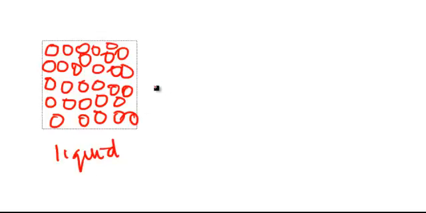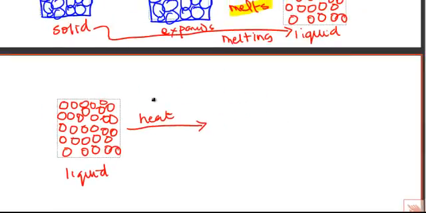This is our liquid, and if you keep on heating the liquid, those particles, of course, have kinetic energy already. They will still gain more kinetic energy.